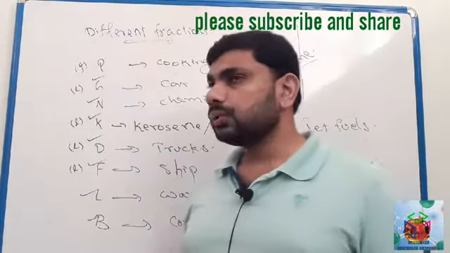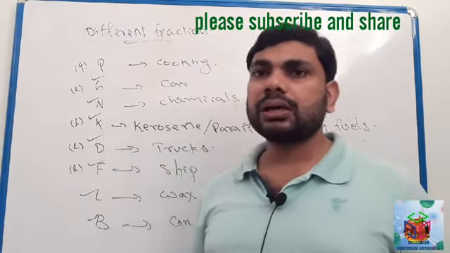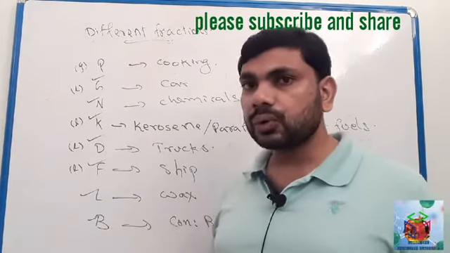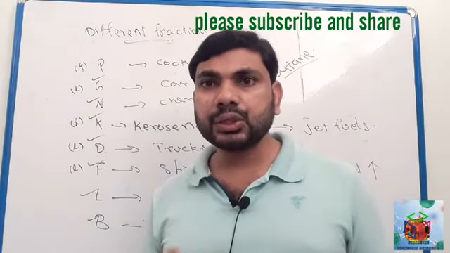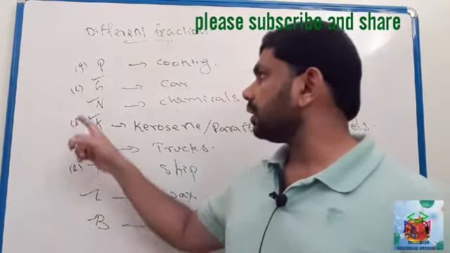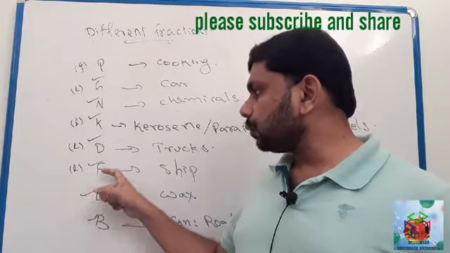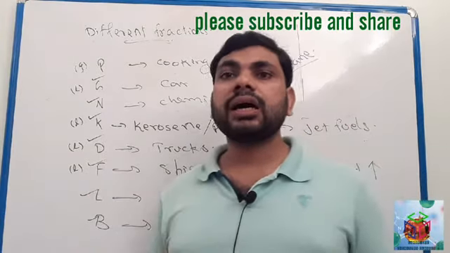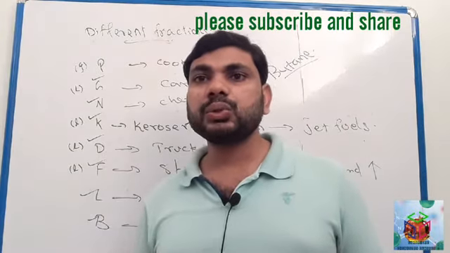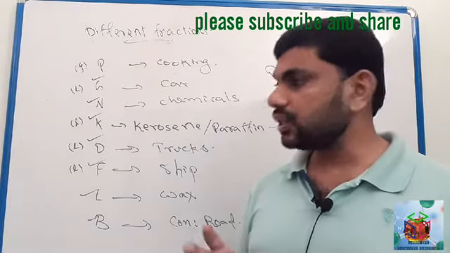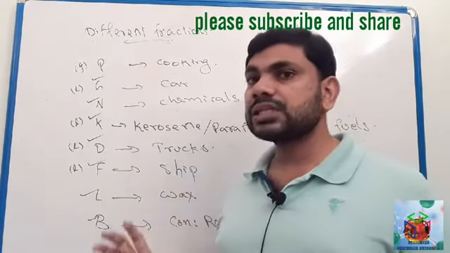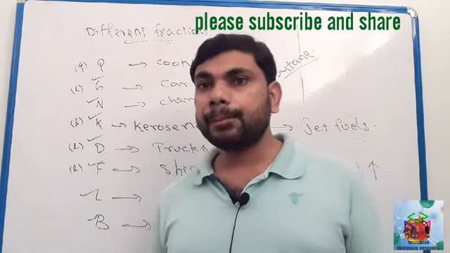Here you have to remember which fractions of crude oil are liquid and used as fuel: gasoline, kerosene, diesel, fuel oil. And which substances are not used as fuel?